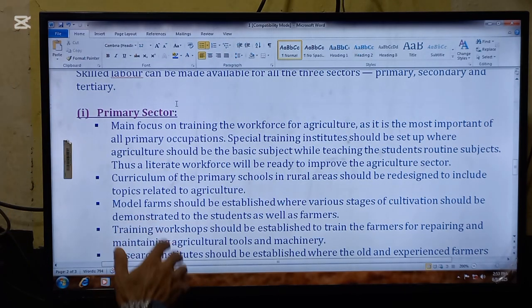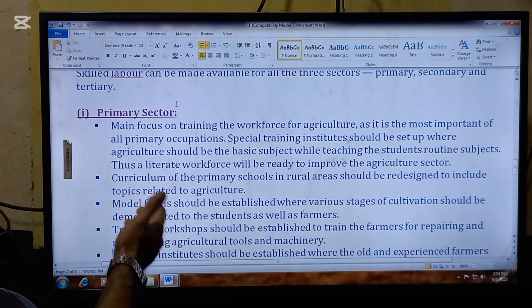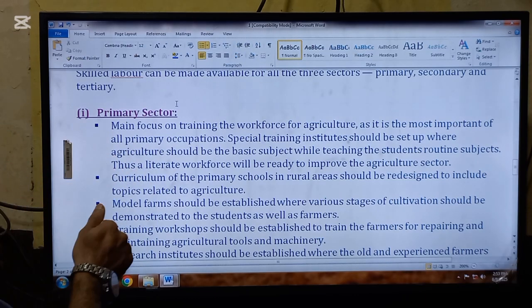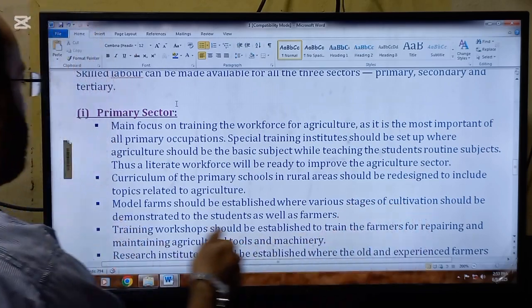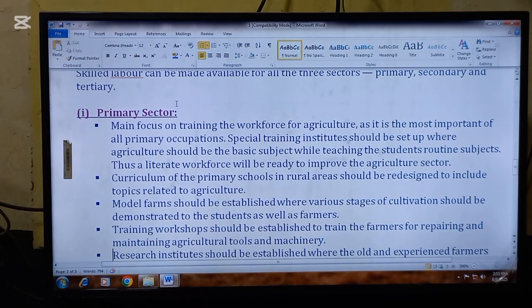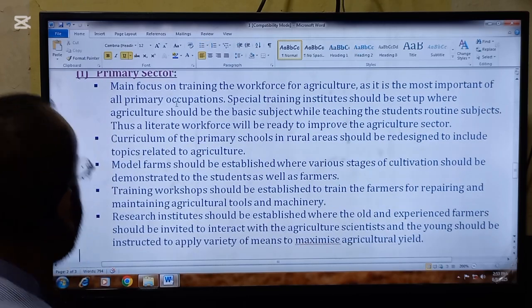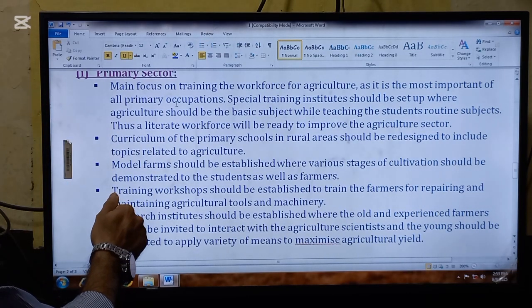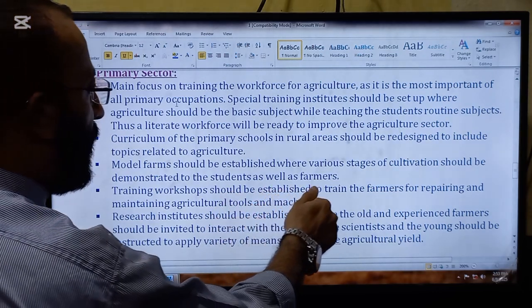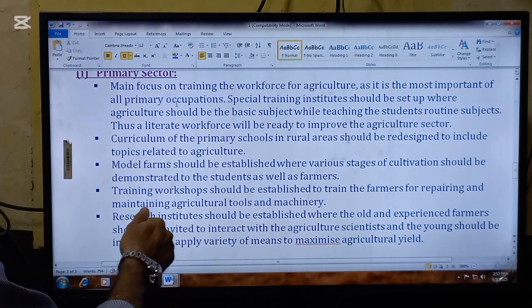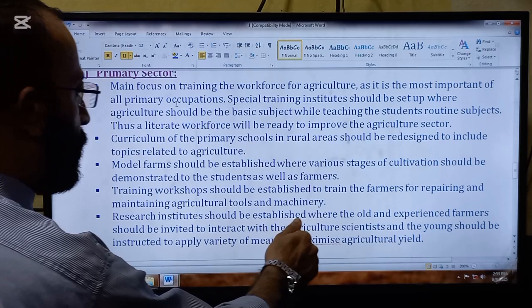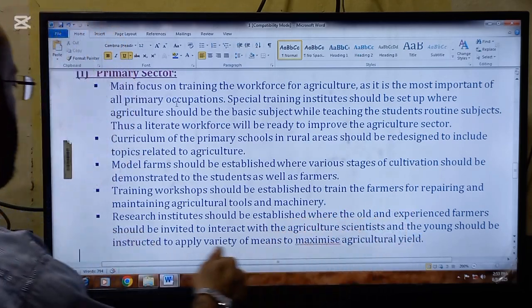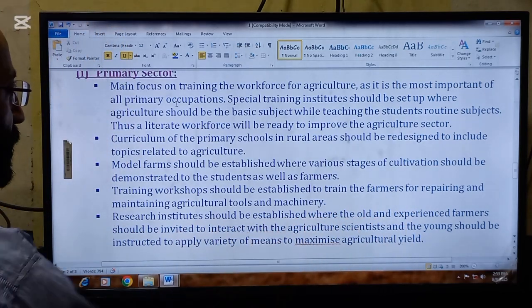The next thing, how can we improve the workforce in the primary sector: the curriculum of the primary schools in rural areas should be redesigned to include topics related to agriculture. The next point for this is model farms should be established where various stages of cultivation should be demonstrated to the students as well as farmers. The next point in this regard is training workshops should be established to train the farmers for repairing and maintaining agricultural tools and machinery.